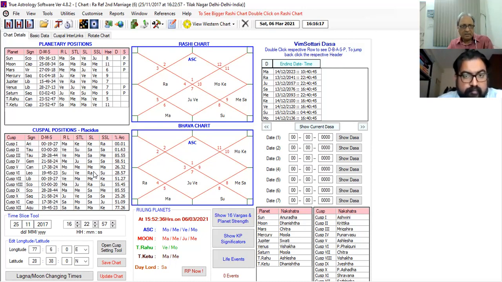Now, sir, Mercury is in the sub of Venus. Ketu has to offer the result of Saturn and Mars also. Saturn is not in 5, not in 7.